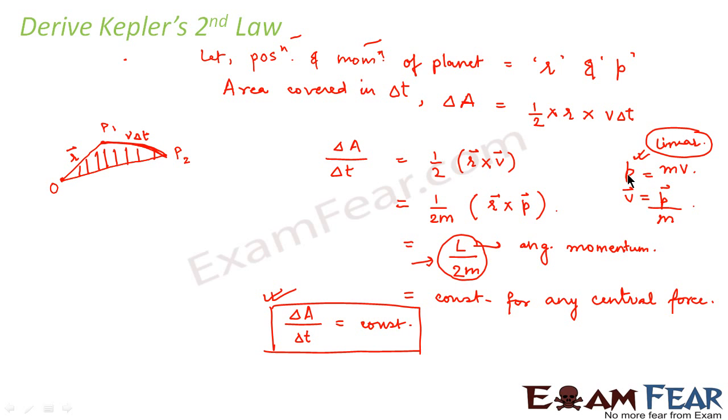We know that linear momentum p is equal to mass into velocity, so we replaced velocity with p divided by m. From there we found that delta A by delta t, that is the rate of change of area with time, is equal to L by 2m, where L is a constant for any central force. Therefore, delta A by delta t is constant. That is, equal areas will be traversed in equal intervals of time.